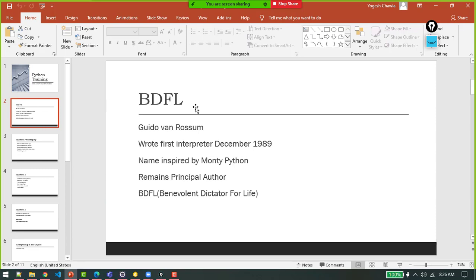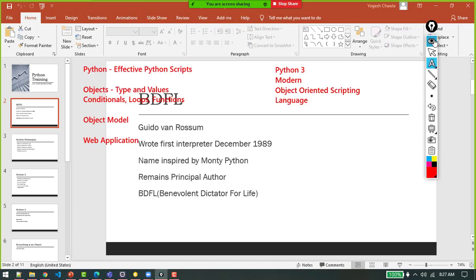See, this language was actually developed in the late 1980s, 1989 basically, and there was a Dutch research programmer named Guido van Rossum, who actually created this language. This very person wrote the first Python interpreter, right? Every language actually needs an interpreter.